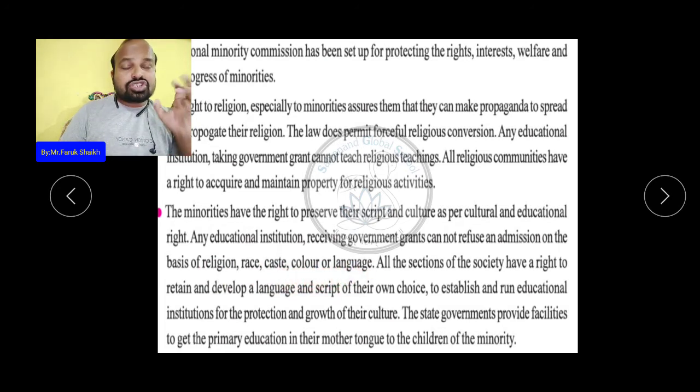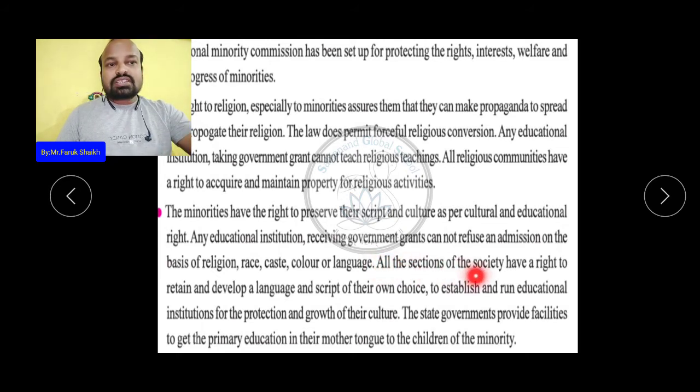And any educational institute getting a grant from the government can't deny admission on the basis of religion, race, caste, language और the color. यानी कि इन भेदभाव के आधार पर वो किसी स्टूडेंट्स का एडमिशन लेने से मना नहीं कर सकते, which institution who are taking grant from the government. And also they cannot teach any particular religious education too.